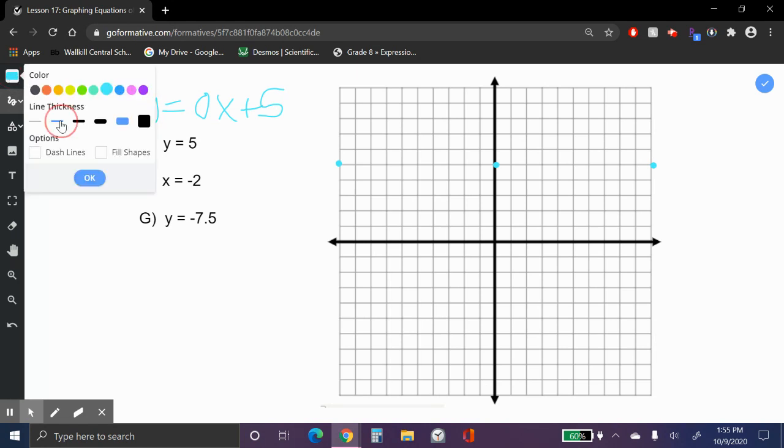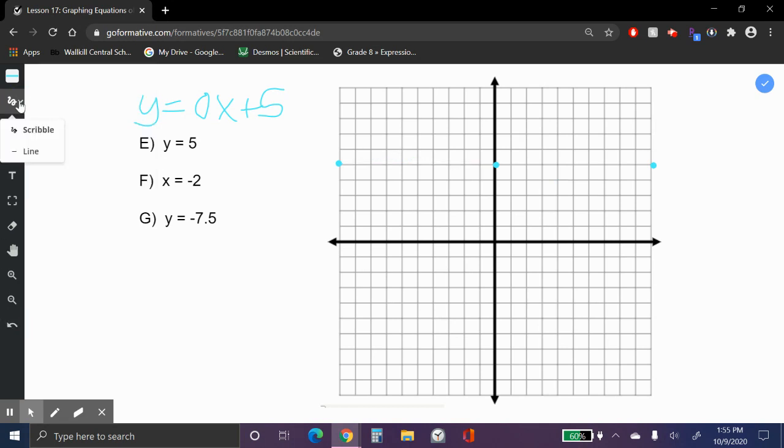Whenever you have a line y equals... There we go. Line. It's a horizontal line. Make my little arrowheads. Okay, so all these points have a y value of 5.